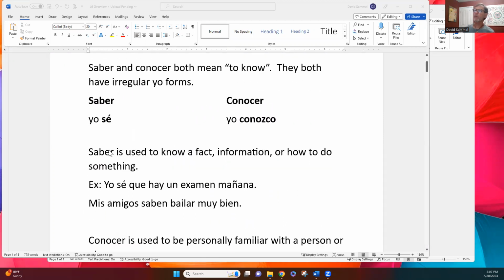What do we use them for? Well, we use saber if we know a fact or information or how to do something. Here's an example. Yo sé que hay un examen mañana. I know something. I know a piece of information. There's an exam tomorrow. Here's another one. Mis amigos saben bailar muy bien. They know how to do something. They know how to dance.